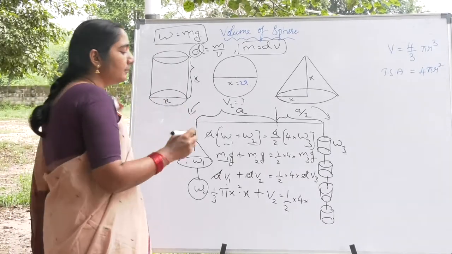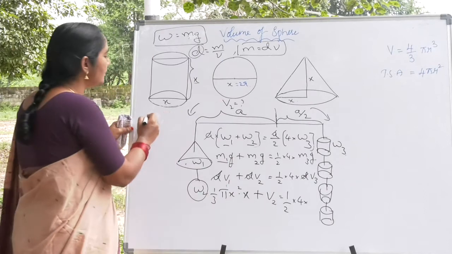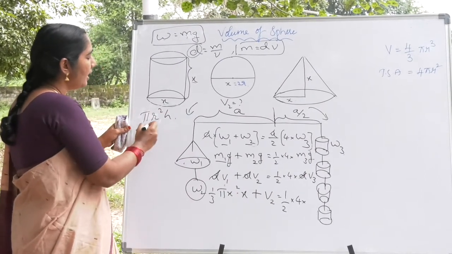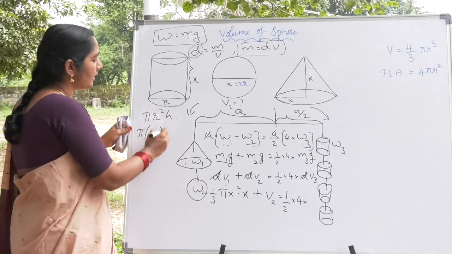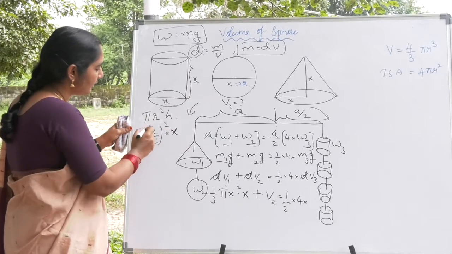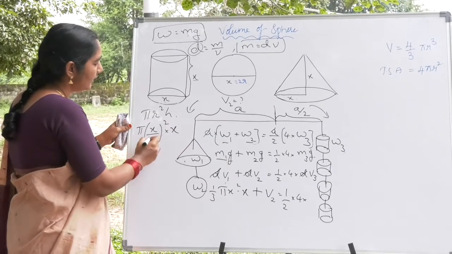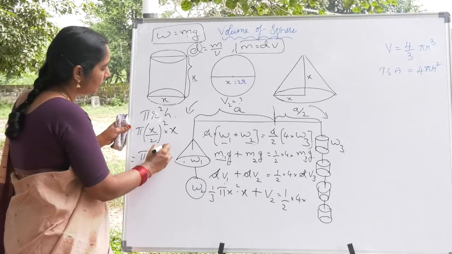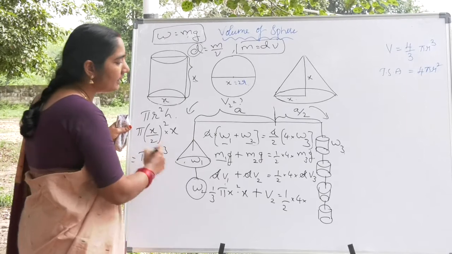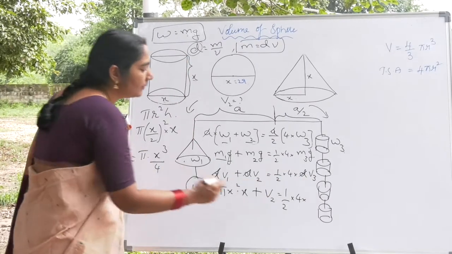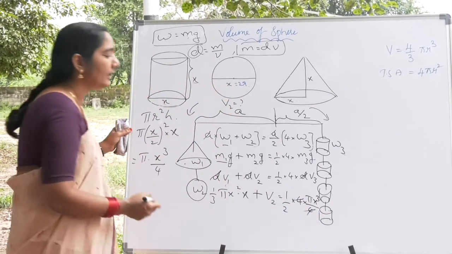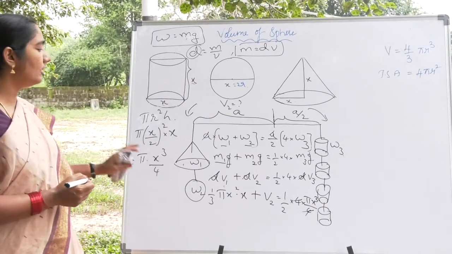The volume of a cylinder is pi r square h. So my dear friends, please try to understand. Volume of a cylinder is pi r square h. But in this case, r is x by 2, whole square, into h, which is x. So that is pi into x square into x, which is x cube, by 2 square, which is 4. So now I am writing this value in the place of volume: pi x cube by 4. 4 and 4 are getting cancelled. Now I think you understood.